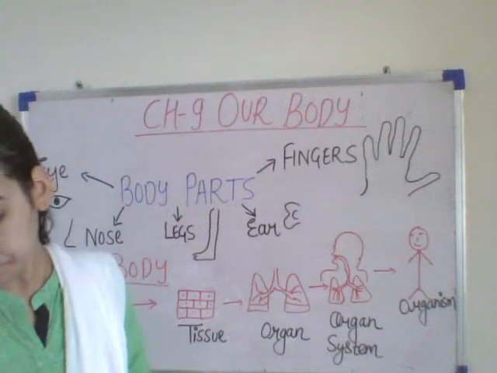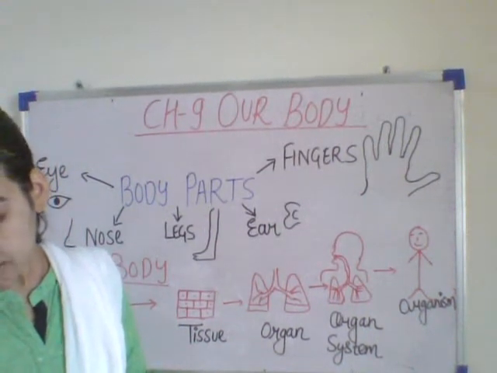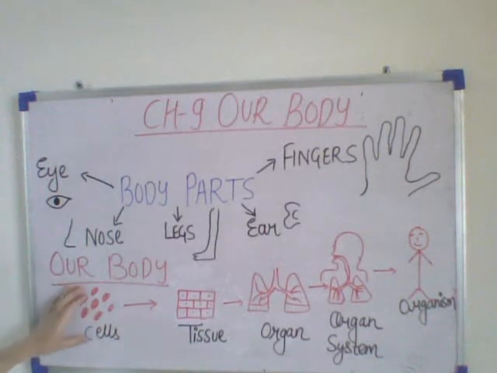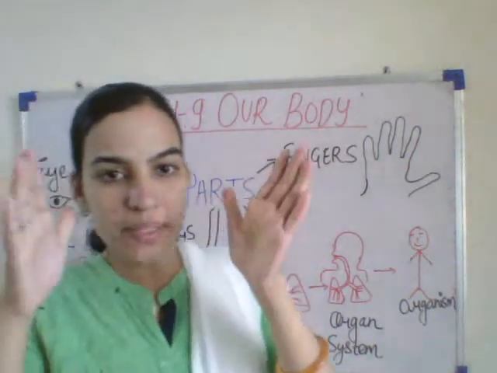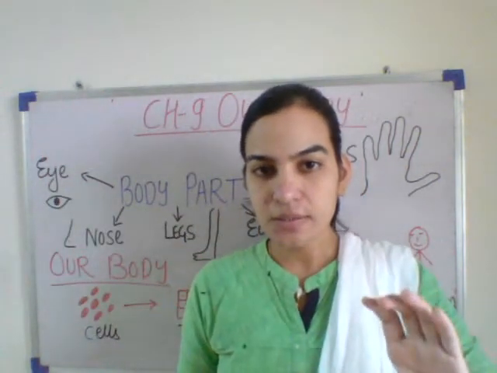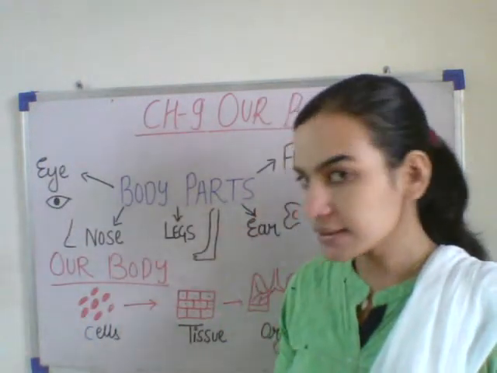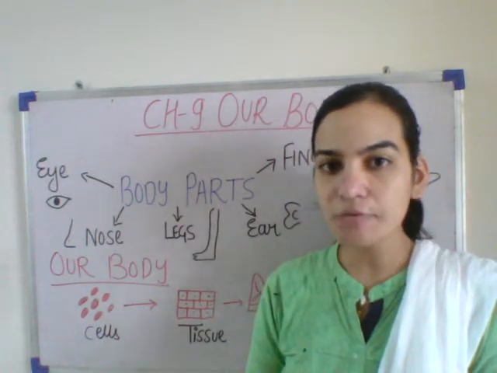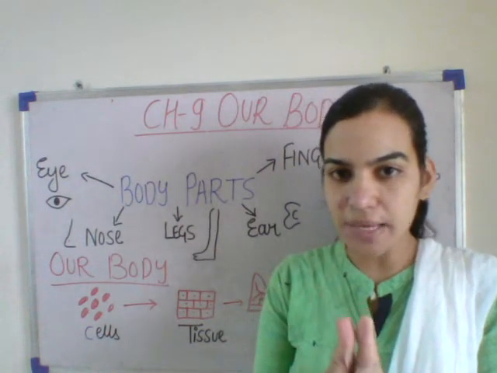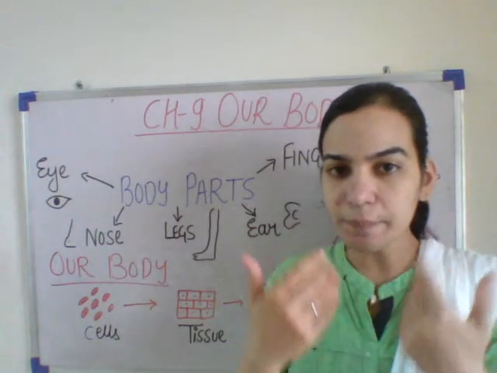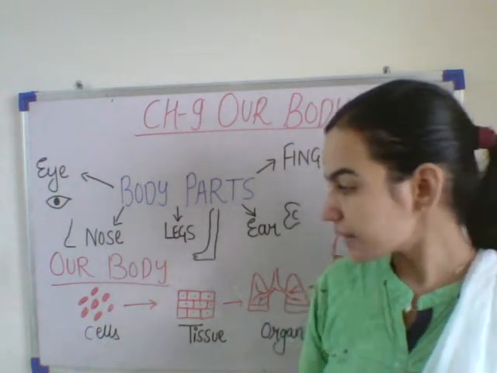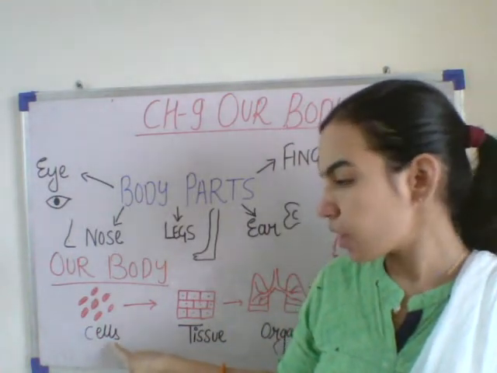smell, etc. Now our body is made up of many small cells. Cells are the basic building block of our body. Like if we want to build a building, we need bricks. From the bricks we build a complete building. Similarly, cells are the basic building block of our body. So many cells combine together to form our complete body.